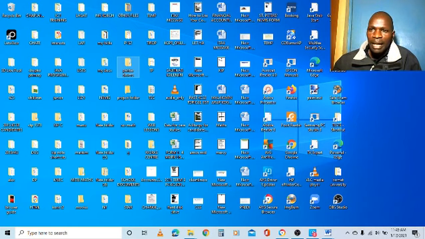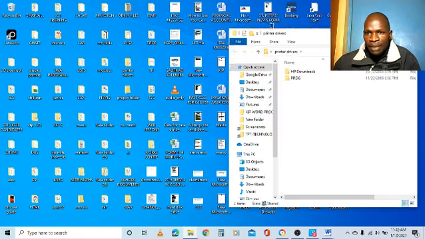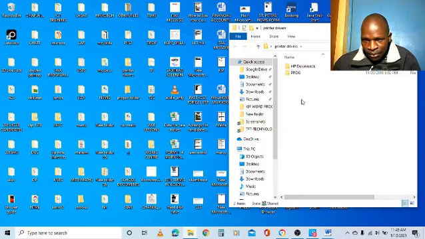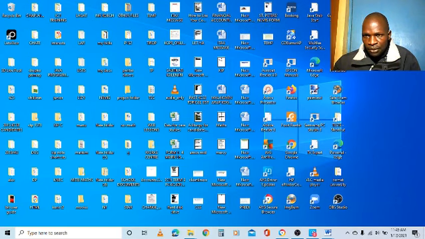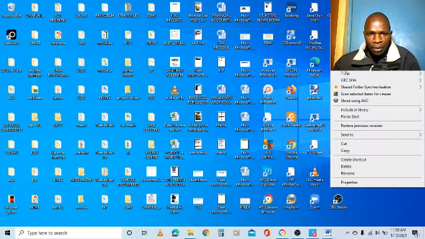So I can go to this folder by clicking this folder, or I can click the shortcut. Let me click. Very well, it has opened the folder and I can see what is inside the folder. You can also delete a shortcut. So I want to click this to delete this one because I don't use it frequently.